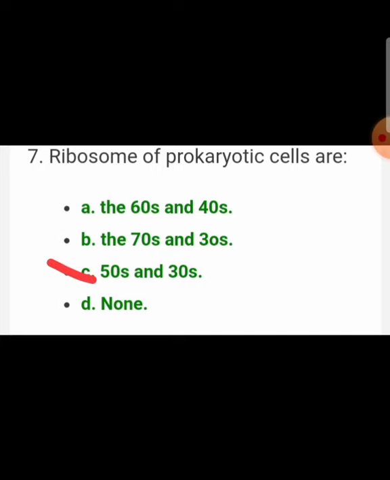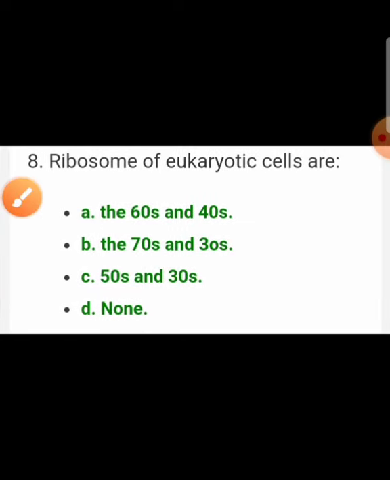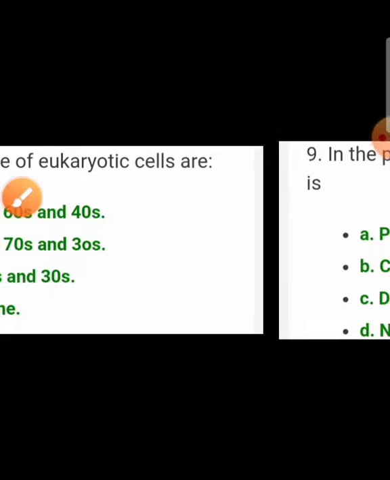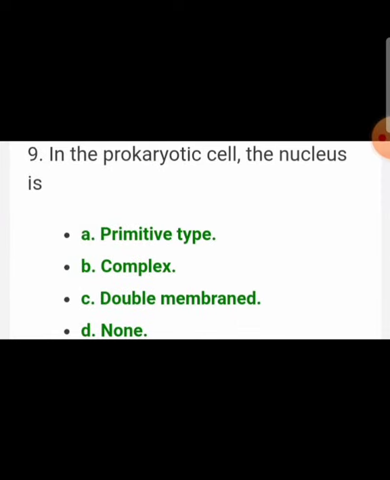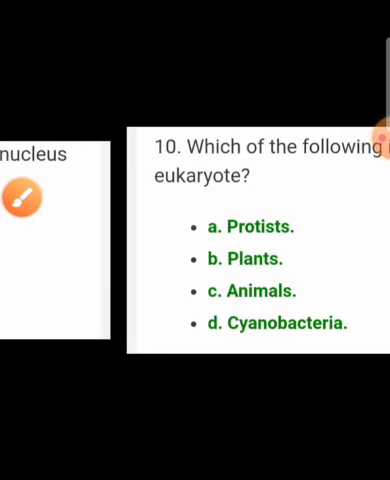and a smaller subunit of 30S. Ribosomes in eukaryotic cells are 80S, whereas its larger subunit is of 60S and smaller subunit is of 40S. In prokaryotic cell, the nucleus is primitive type where nucleus is not covered by nuclear membrane.